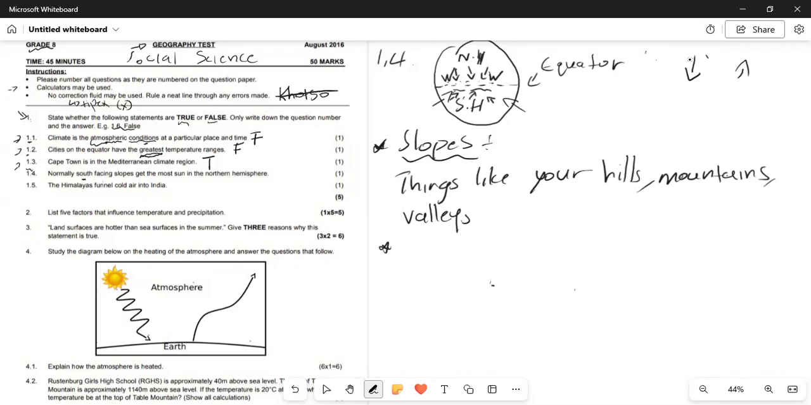In the southern hemisphere, it means that the sun shining from the southern hemisphere to the equator hits your slope directly. So normally south facing slopes get the most sun in the northern hemisphere, and the answer will be true. All right, so there you have it, 1.4. Your answer will be true.